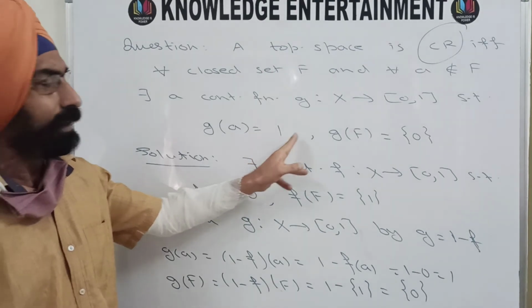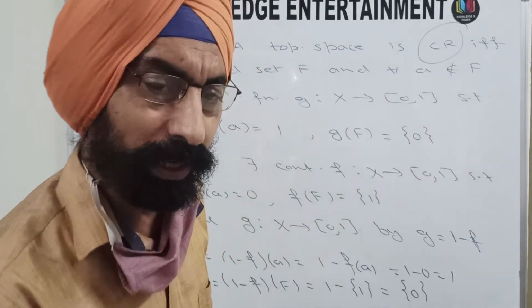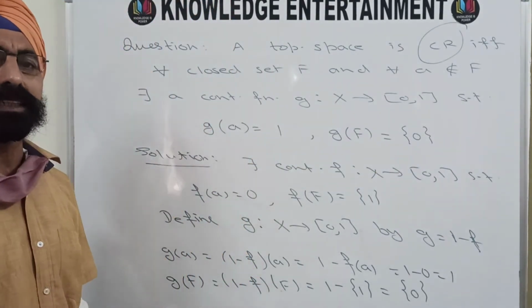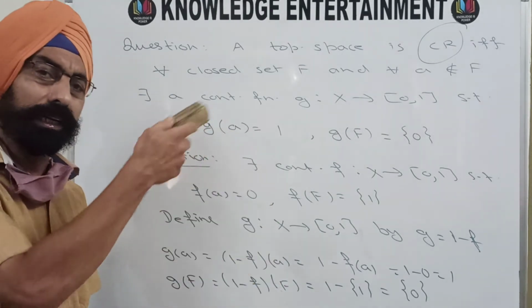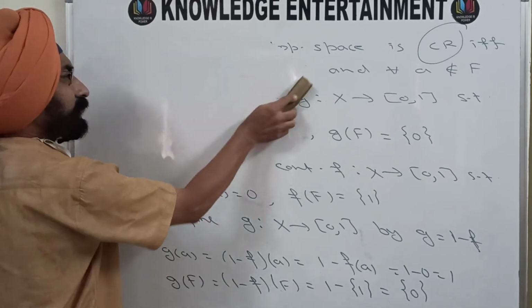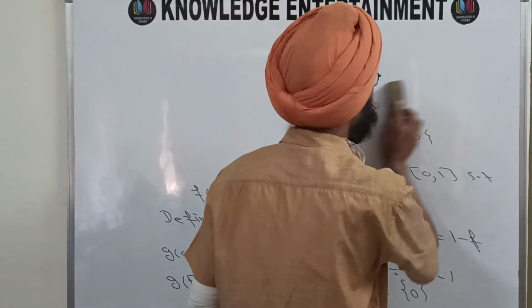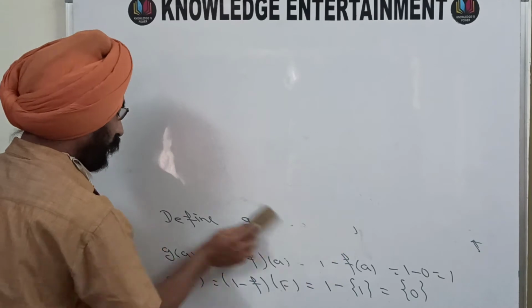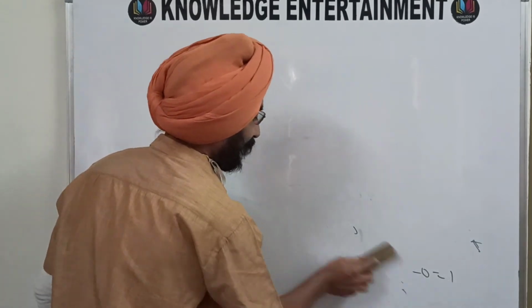Now you will get 1 here and 0 here. So this is an important example. If it appears in the examinations, you can invert the function and complete this theorem just by defining one function g, that is 1 minus f, where 1 converts every point of the set X to 1. It is a constant function.